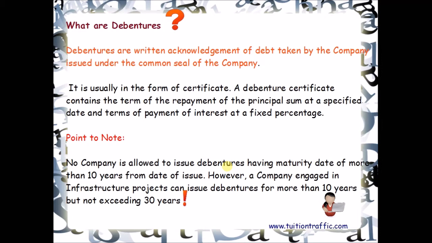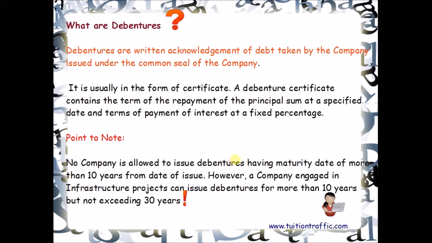According to section of the Companies Act 2013, debenture includes debenture stock, bonds and any other security of a company, whether constituting a charge on the asset of the company or not. From definition of debentures, we can chalk out the features of debentures. So, the first feature of a debenture is it is a written acknowledgement of debt taken by the company. The second and the most important feature is it is issued under the common seal of the company.